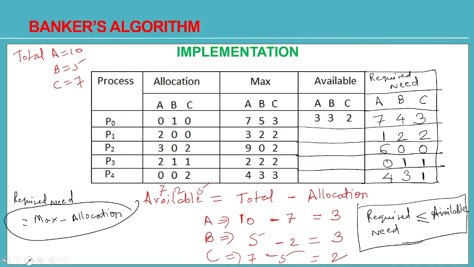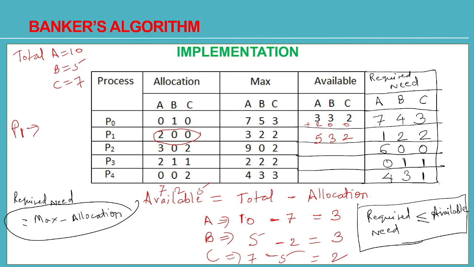So P1 will complete its job. Once he completes his job, whatever was allocated to P1 will be added to the available section. And now it will become what? 5, 3, 2. Now available resources will be 5, 3, 2, because whatever was allocated to P1 will become free. It will be released by P1 because he has already done his job. So 2, 0, 0 will be added to the available resources and you will get 5, 3, 2 as the new available resources.